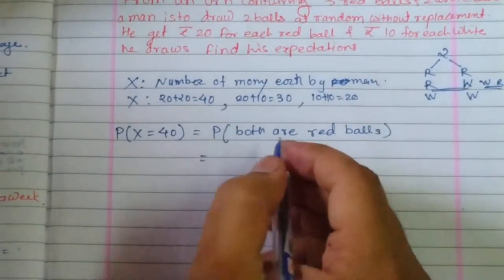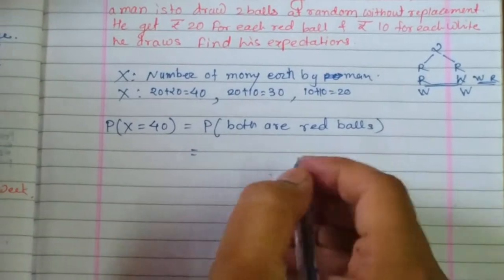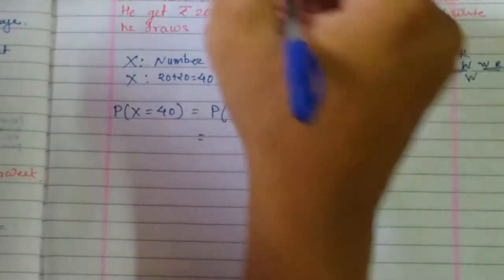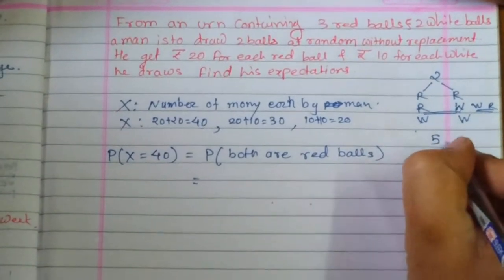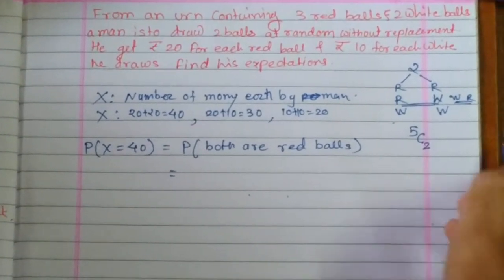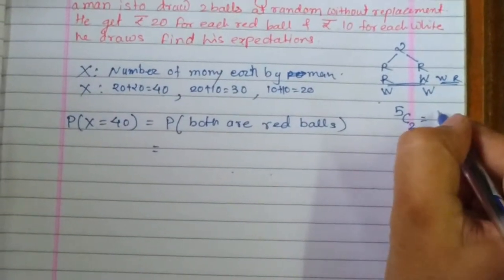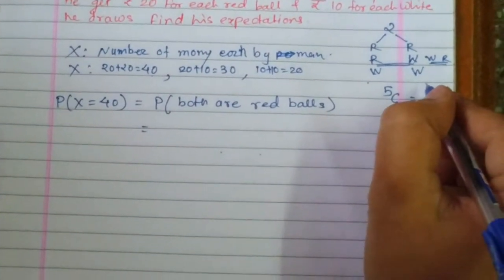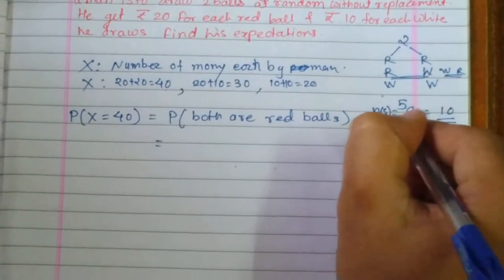What is the probability that both are red? It's very simple. There are a total of 5 balls in the urn. Out of that we are going to select 2 at a time. This can be done in 5 choose 2 ways. The value of 5 choose 2 is 10. So my n of S is 10.